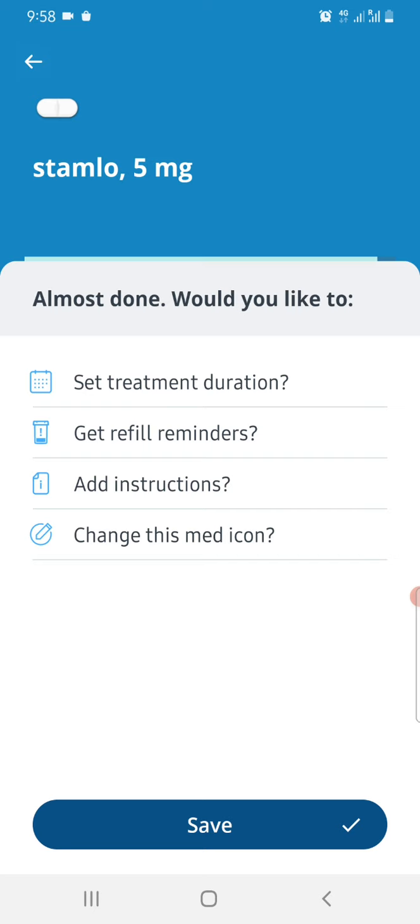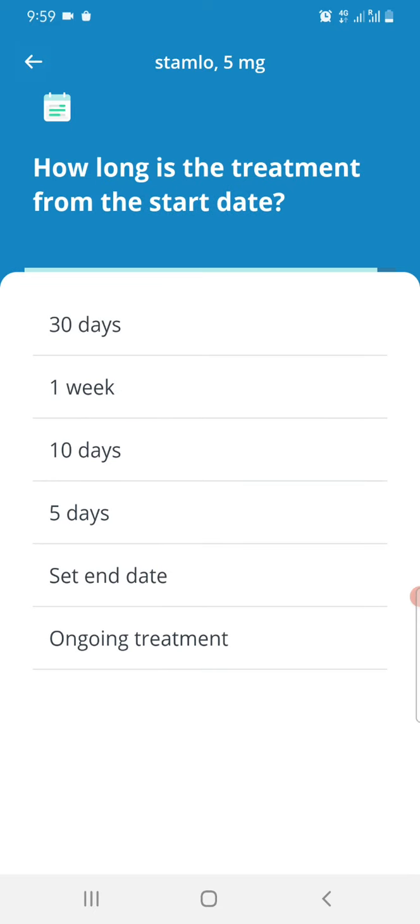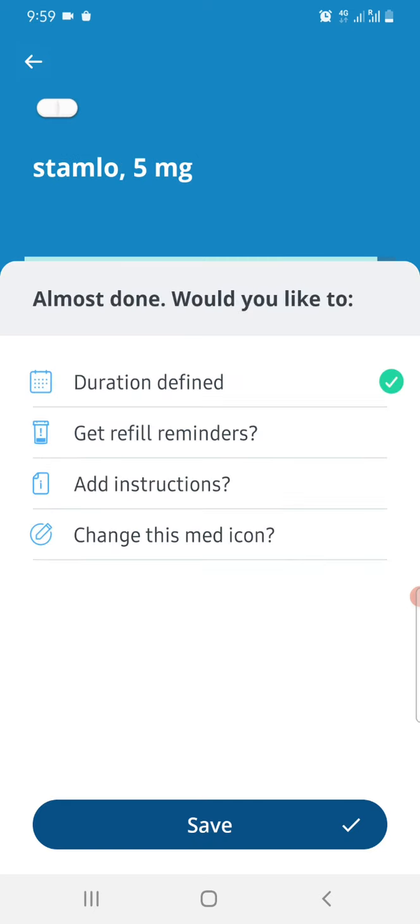So do you want to set the treatment duration? That means if you are taking any medicine, how long do you want to take it? So the start date, suppose it starts from today. Let me put it. And how long do I want to take it? So we can even set an end date. Sometimes you need to take a medicine for just 2 weeks and then stop it, or 10 days as prescribed by the doctor, or 5 days. So if it is something which I need to take permanently, like I don't know till when, I'll put an ongoing treatment.